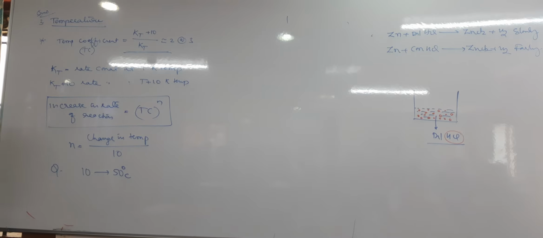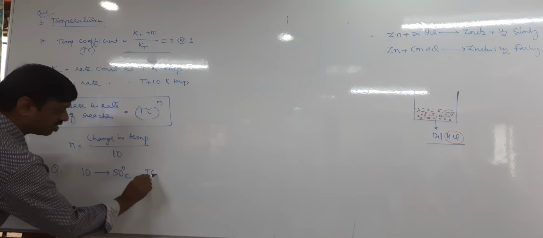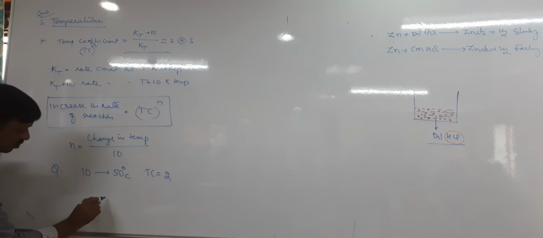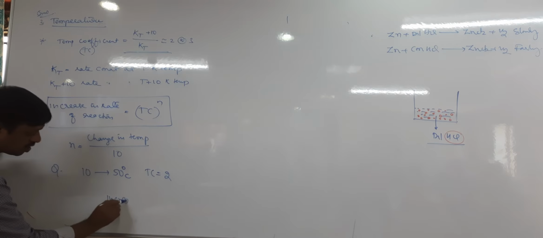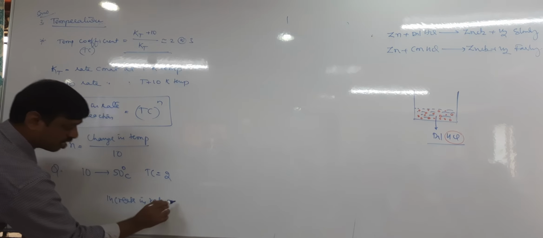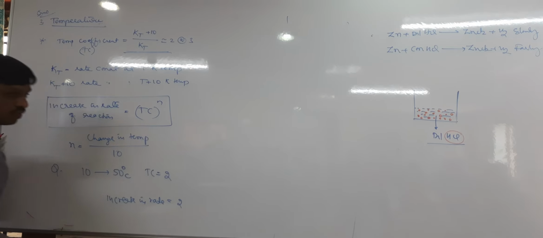How many times does the rate increase when the temperature increases from 10 degrees to 50 degrees and the temperature coefficient is 2? So the temperature coefficient is given, Tc equal to 2. Now we need to calculate how many times the rate increases. So the increase in rate of reaction equals, what is the formula? Increase in rate is equal to Tc power n, where Tc is given as 2, and n is the change in temperature by 10.